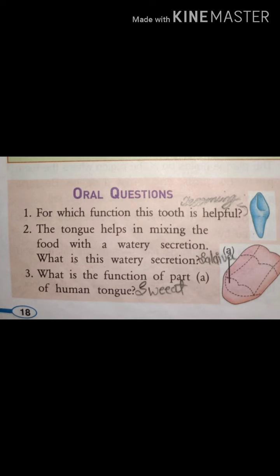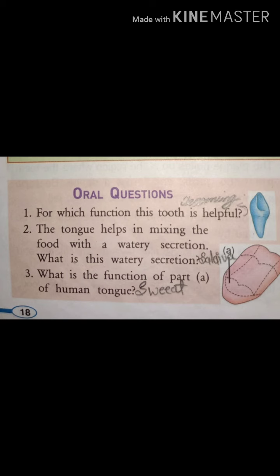Next is the oral questions. The first question: for which function is this tooth helpful? One structure of a tooth is given. When I was discussing teeth, I showed you many different kinds of tooth structures. This structure is the canine. What is the function of the canine? Canines help in tearing food. Canine is a type of teeth, and it helps in tearing the food.